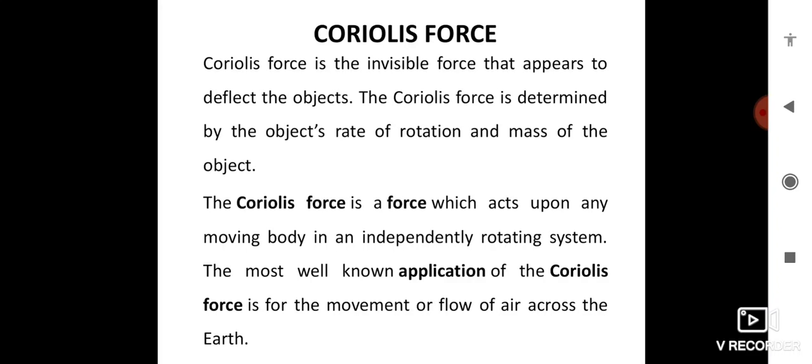It is a deflecting force at right angles to the direction of motion of the moving body, and it disappears if the body has zero velocity, and it is not observed in a stationary frame, which means it is the invisible force that appears to deflect the object. The Coriolis force is determined by the rate of rotation and mass of the object. Here the Coriolis force is a force which acts upon any moving body in an independently rotating system.